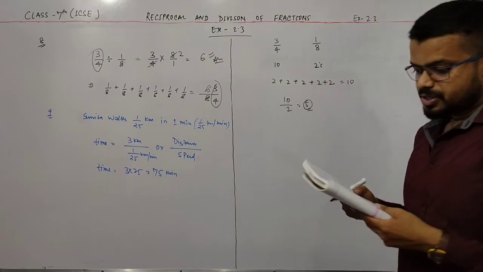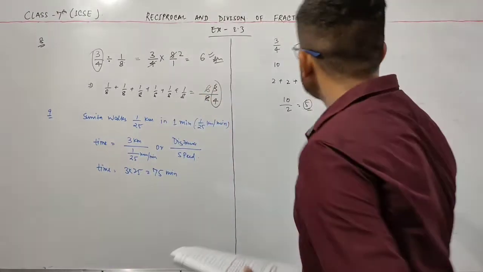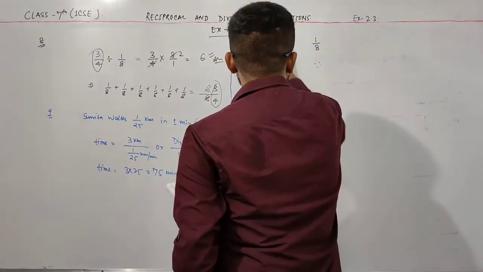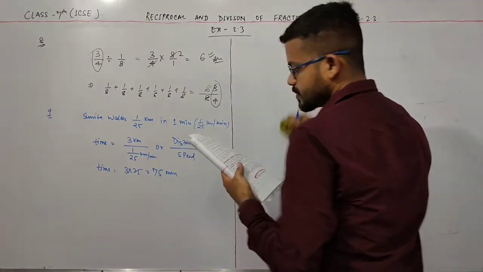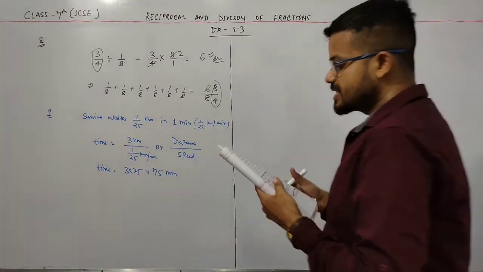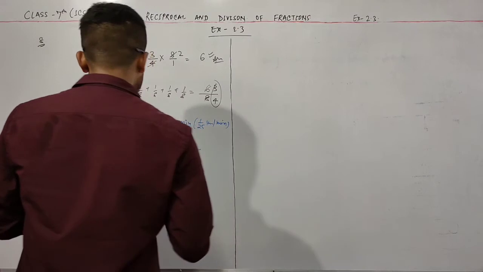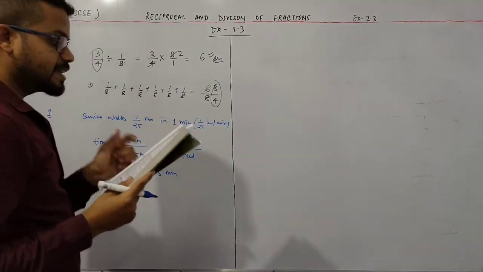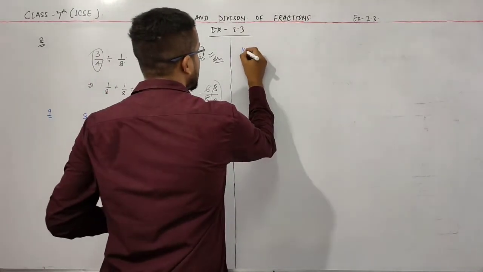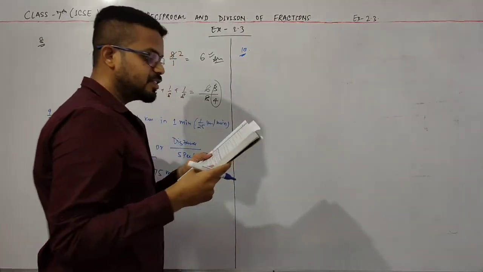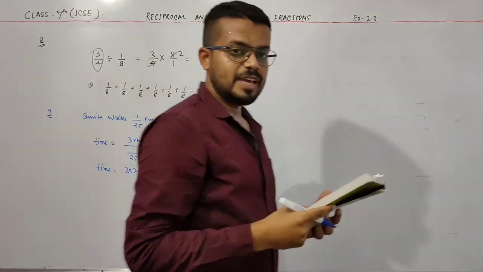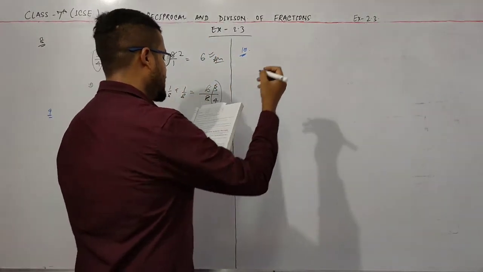Okay, now question number 10. Question number 10 is, if a person's step length is 1 by 5 meter. Okay, the length of a step of a person is 1 by 5 meter.